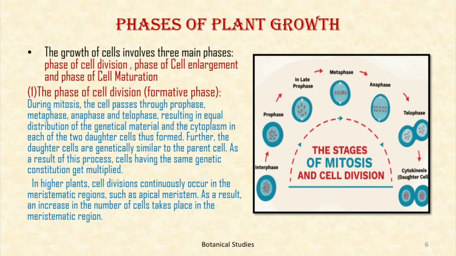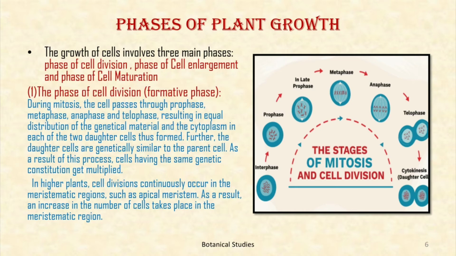Mitosis is the type of cell division that occurs during the growth of an organism. It is quantitative as well as qualitative division that is generally completed in two stages: the division of nucleus, that is karyokinesis, followed by the division of cytoplasm, that is cytokinesis. During mitosis, the cell passes through prophase, metaphase, anaphase, and telophase, resulting in equal distribution of genetic material and the cytoplasm in each of the two daughter cells.